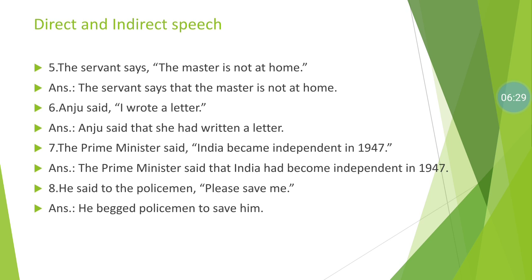He said to the policeman, "Please save me." Instead of said to, we use begged, B-E-G-G-E-D, or requested. He begged the policeman to save him. To is the joining conjunction used. We remove the please. The V1 form of the verb save is there, so we do not change it, because every imperative sentence is always given in the imperative type. And me is transferred to him. So, he begged the policeman to save him.